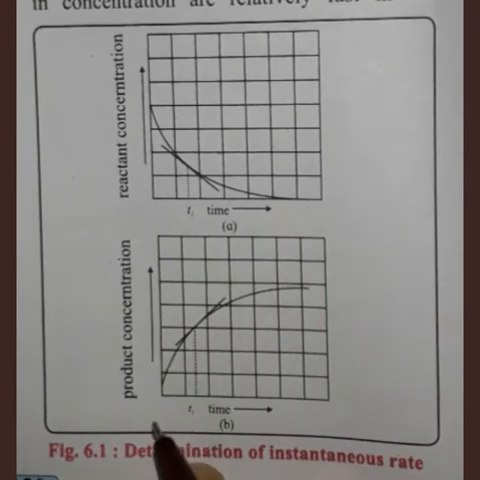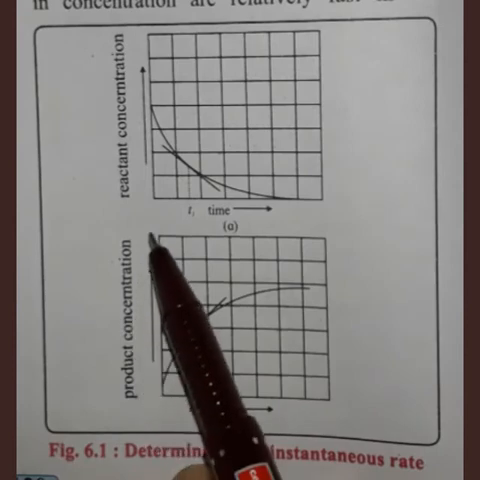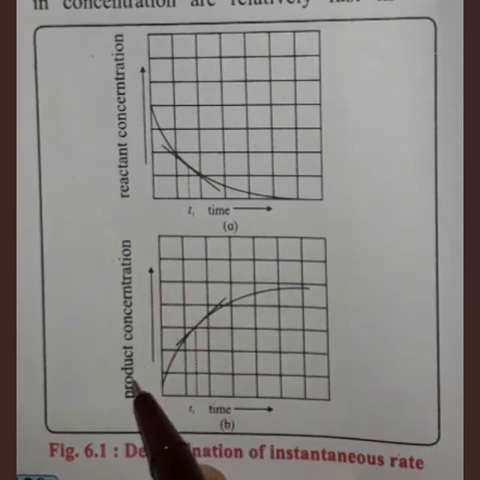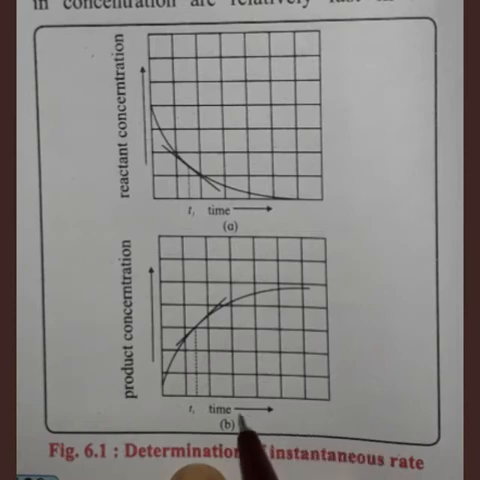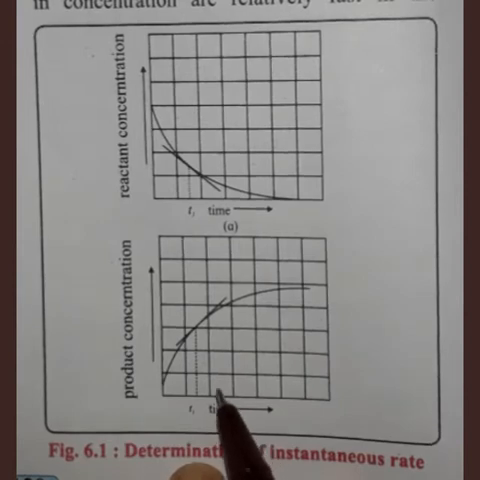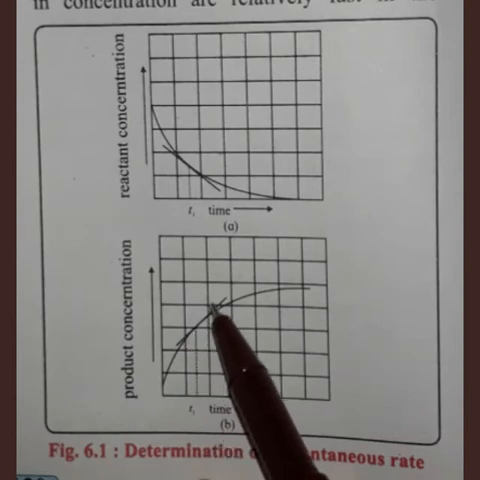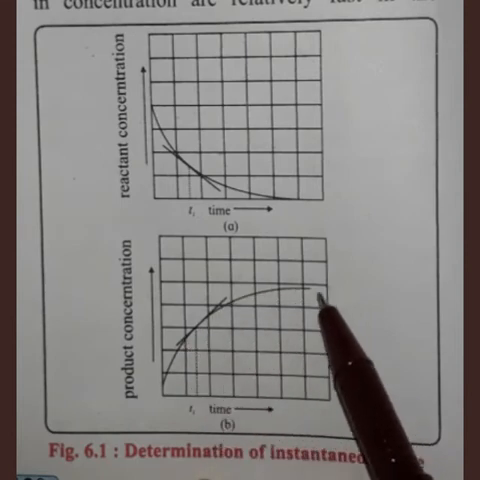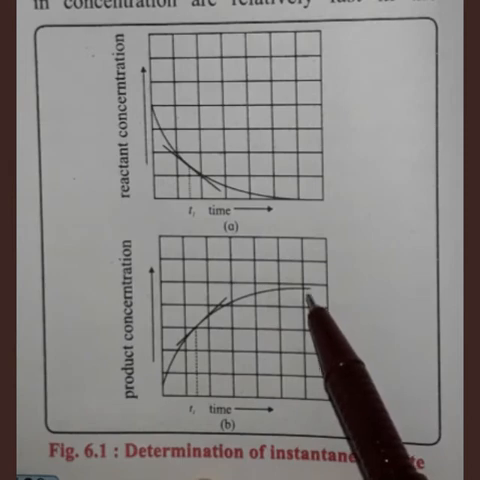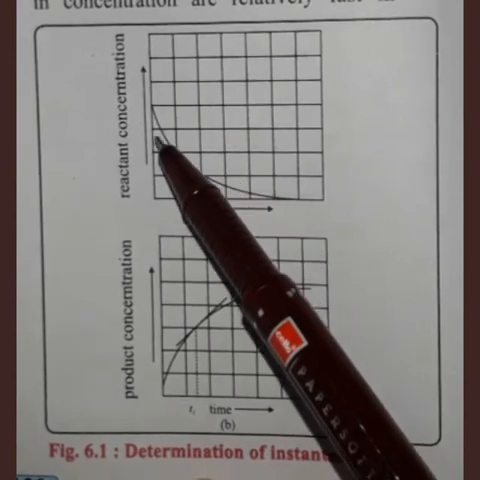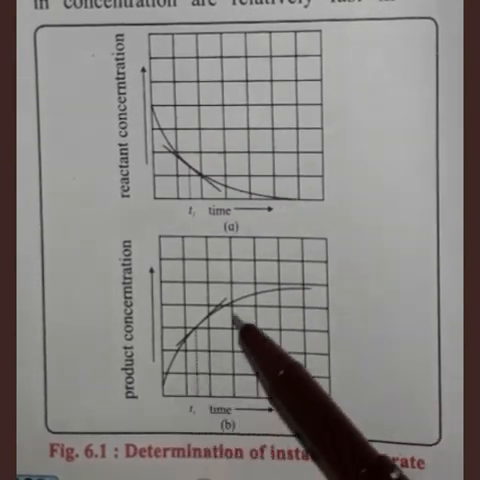Then in this figure, on the y axis the concentration of product is shown, and on the x axis time is shown. During the reaction, as we know, the concentration of product increases with time. At the beginning the concentration of product is very low. After some time it increases, again increases, again increases, and product formation is complete over here. So here you can see how reactant is consumed and how product is formed.